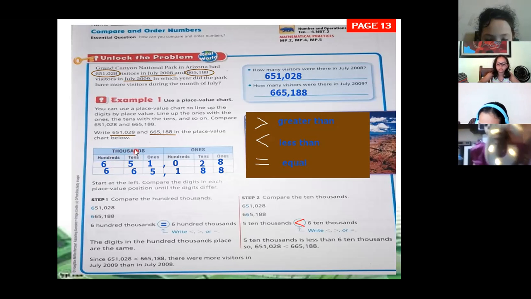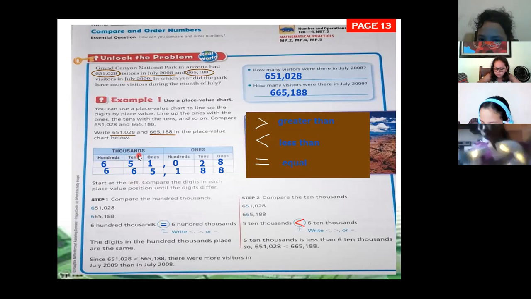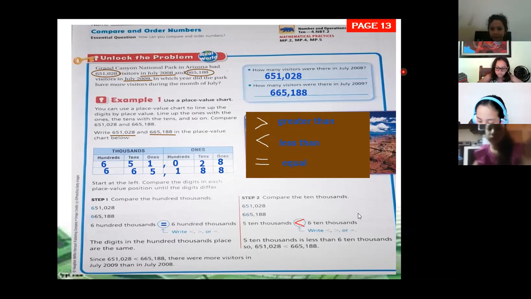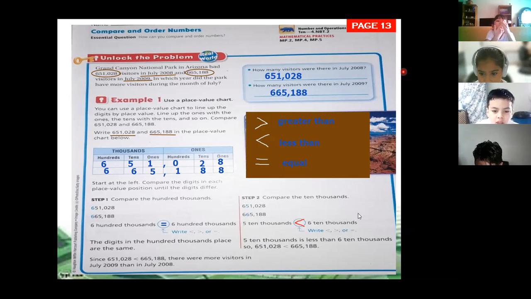5 10,000s, is it greater, less, or equal to 6 10,000s? Greater? Is 5 greater than 6? It's less. Less means menos, less than. Greater means that you have more. So 5 is less than 6, right? 5 is less than 6. So that's why we draw this sign, because that's the sign for less. Yes? Okay, let's go to the next slide.